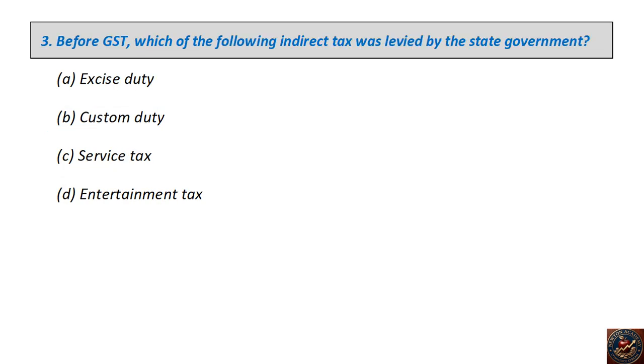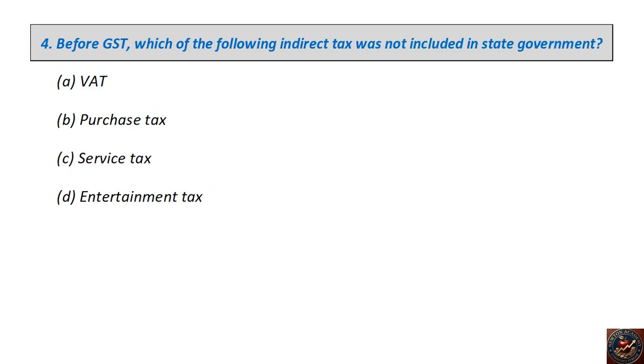Before GST, which of the following indirect tax was levied by the state government? Excise duty, custom duty, service tax, entertainment tax. The right answer is entertainment tax. Before GST, which of the following indirect tax was not included in state government? VAT, purchase tax, service tax, entertainment tax. The right answer is service tax.